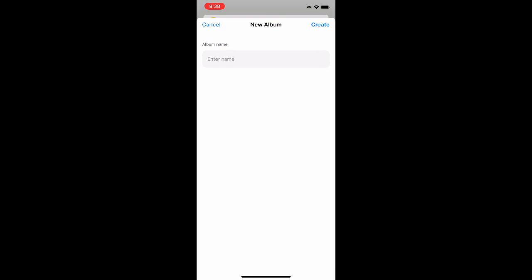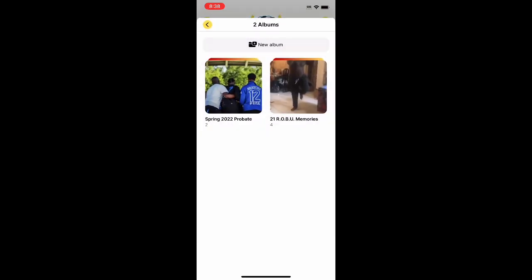Let's say you want to create an album. You would hit new album and title the album based on what you want to create. Then everybody can upload images to that particular album. For example, if we want to create an album for Homecoming 2022, all the pictures that people have on their phone from Homecoming can be uploaded to that album.